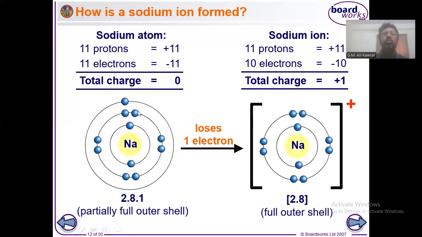Only one electron, it should lose that electron, and by this process it will be transformed into an Na+ ion. Okay, so I'm showing here that for all metal atoms the similar thing will happen. Now let me show you the next slide.